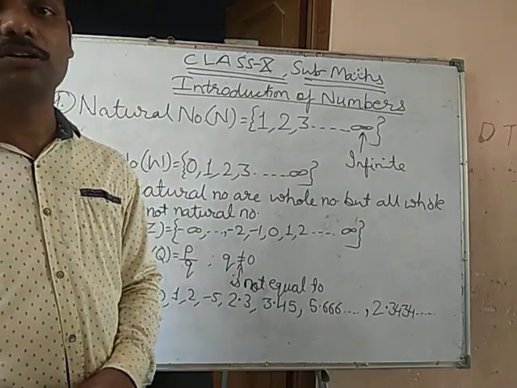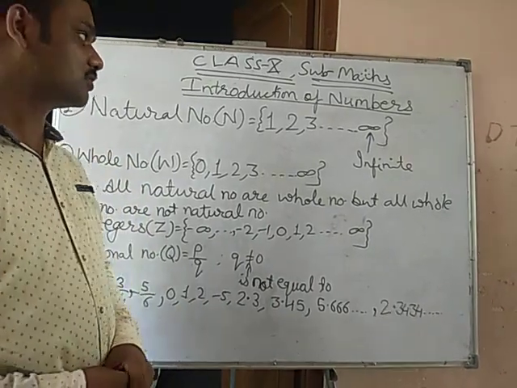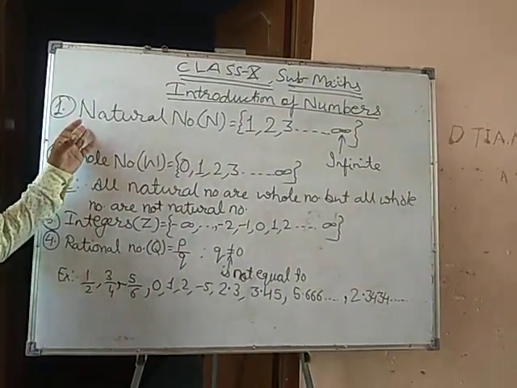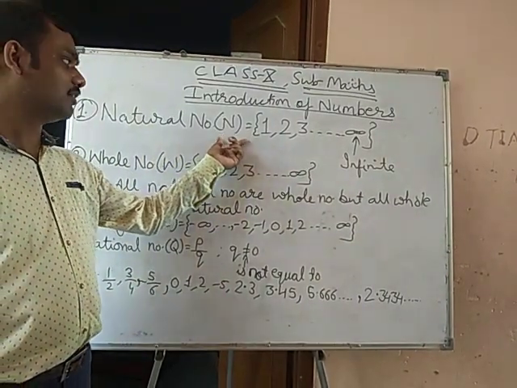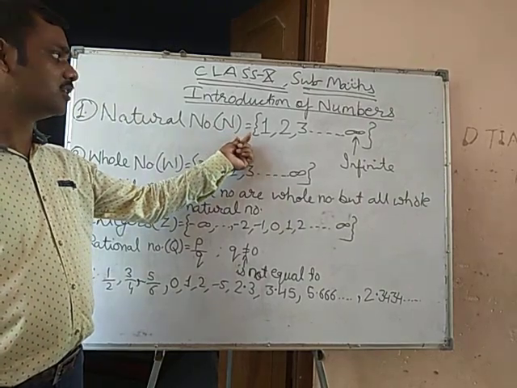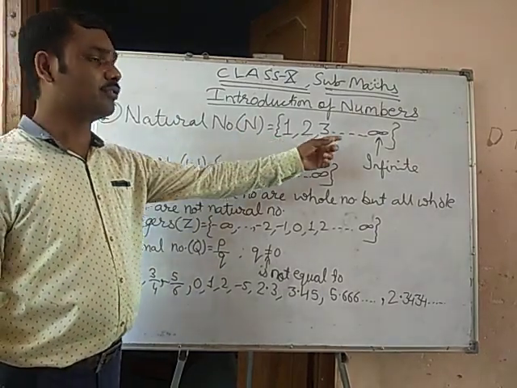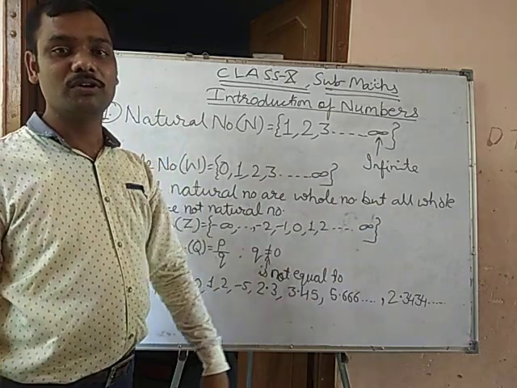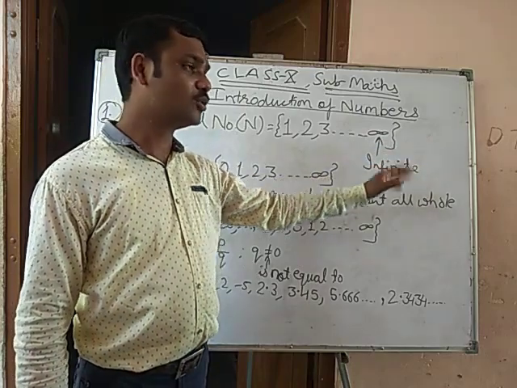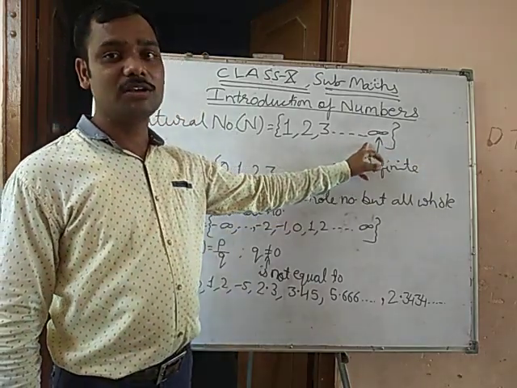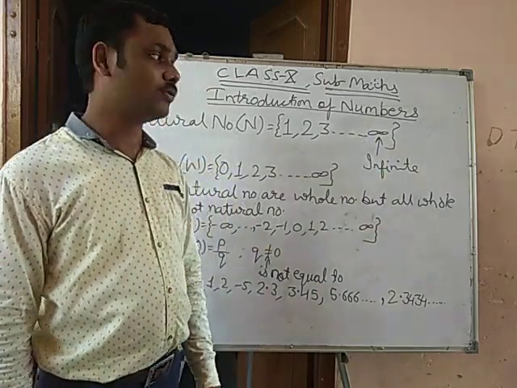Of real numbers and an introduction of numbers. Introduction of numbers. We will study first natural numbers. Natural numbers are denoted by N. N is a notation, representation, symbol of natural numbers. It starts from 1 to infinite: 1, 2, 3 up to infinite. Infinite is an undefined value.